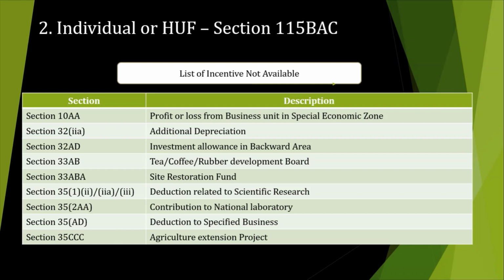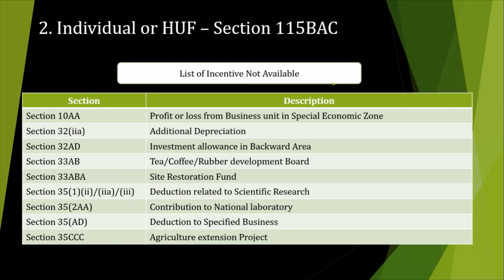Then the additional depreciation incentive is also not available. Investment allowance and tea, coffee, rubber. The special thing here is that if you make any contribution to a national laboratory, normally you can avail a 150% weighted deduction from your income, but in this case it is only available up to 100%, not 150%.